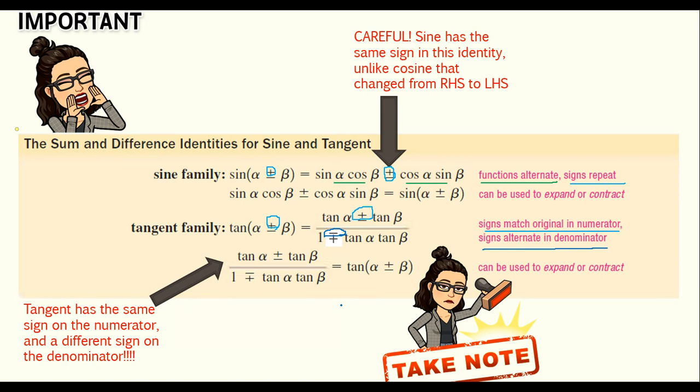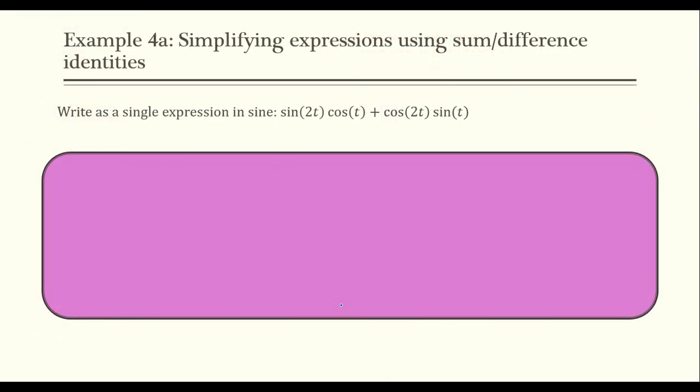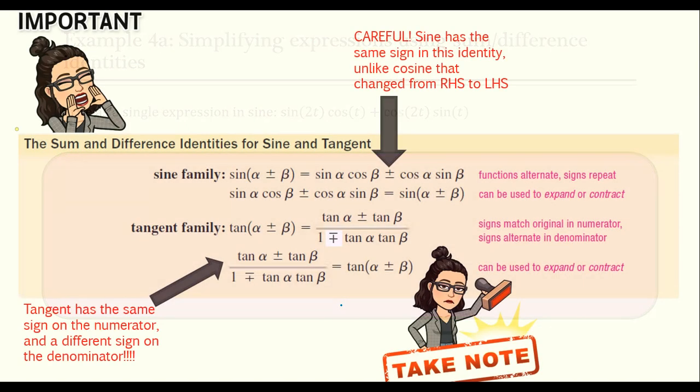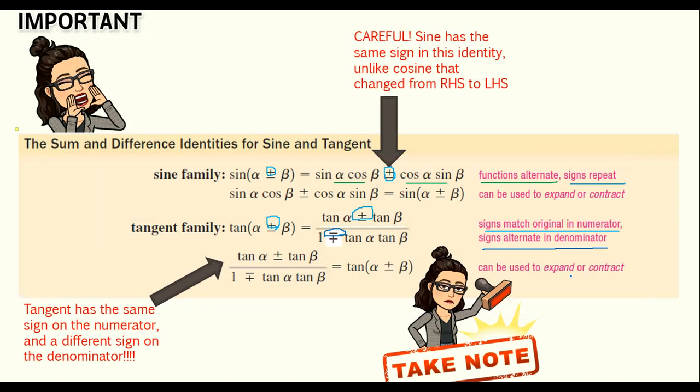And now we finally get to do examples of using them to either verify a new identity or do some other type of proof. So one of the usual suspects you might encounter would be to simplify expressions. Just like we could simplify when we used cosine, we can do the same thing with sine and tangent, because remember, they can be used to expand or contract.